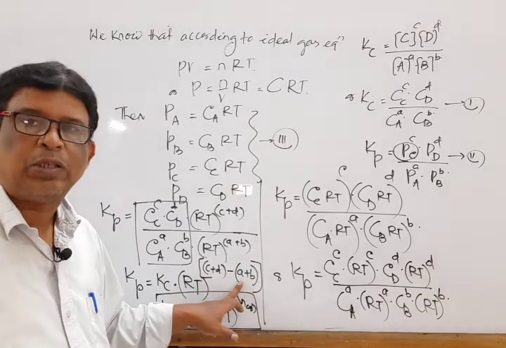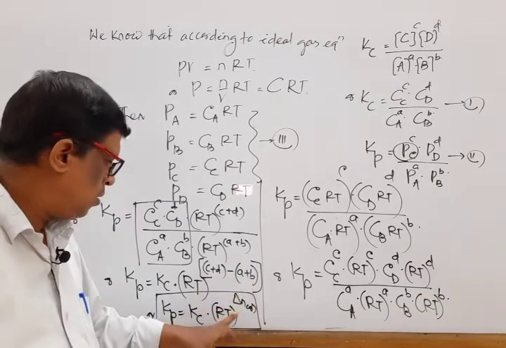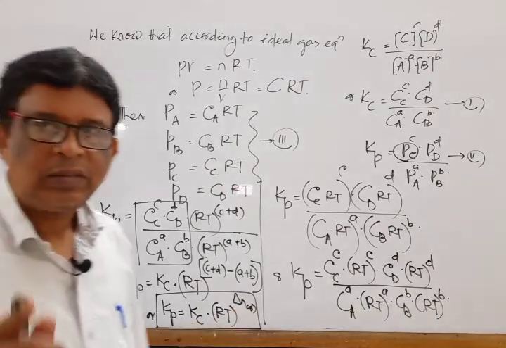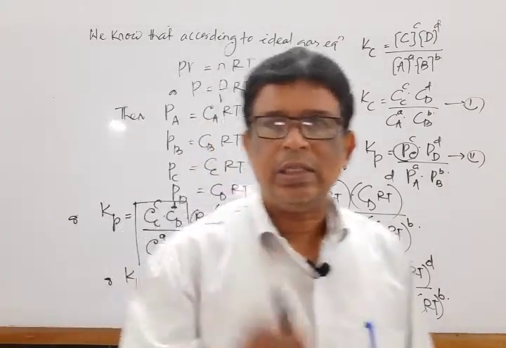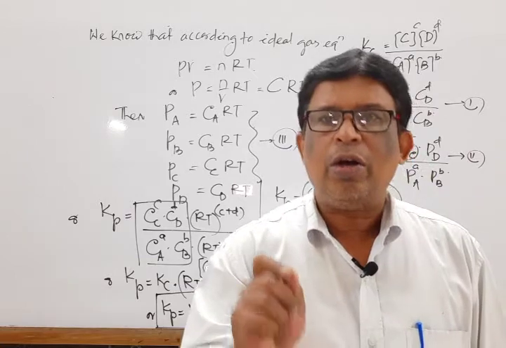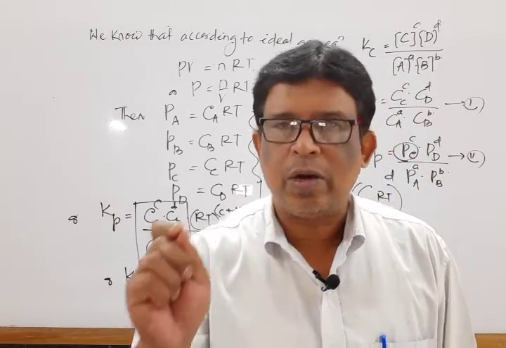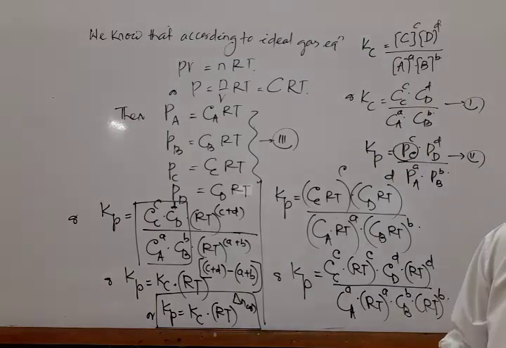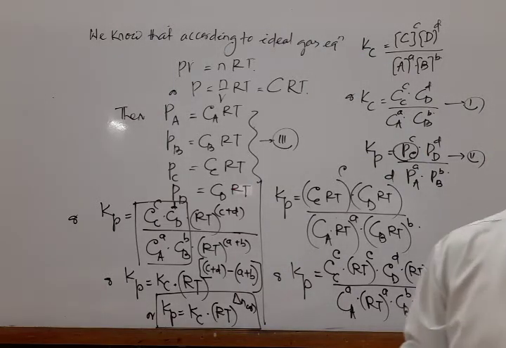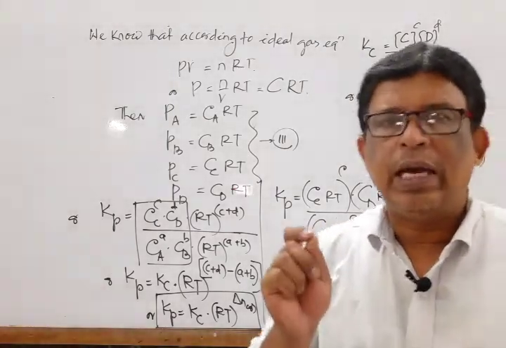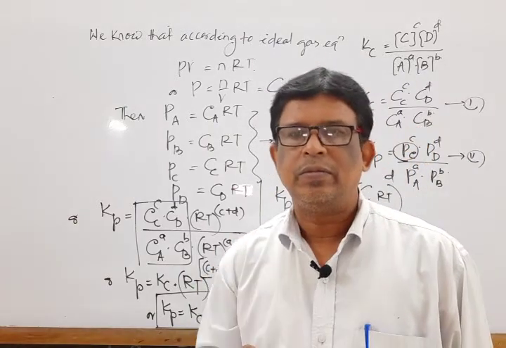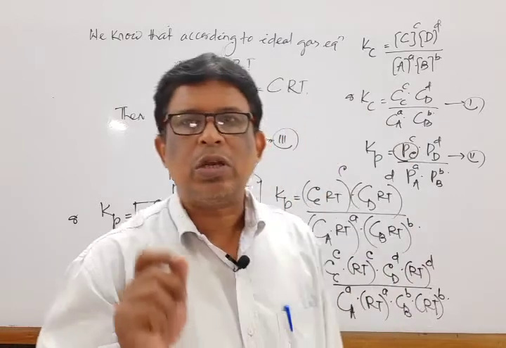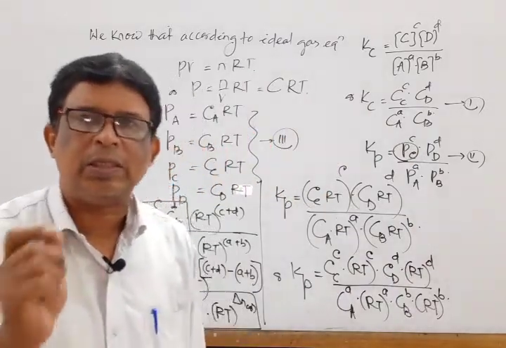What do you mean by C plus D minus A plus B? That means del Ng is equal to the total number of gaseous moles of product species minus the total number of moles of gaseous reactant species.